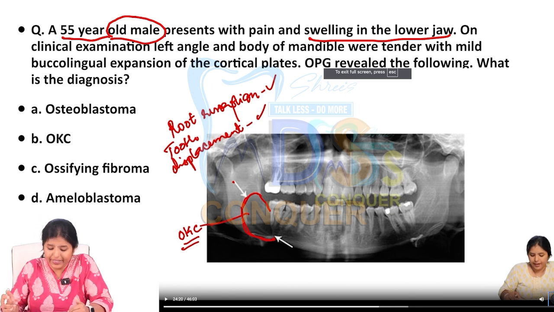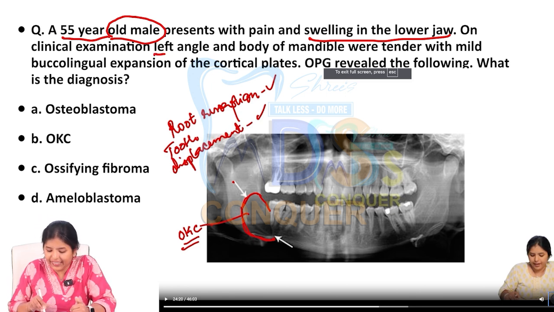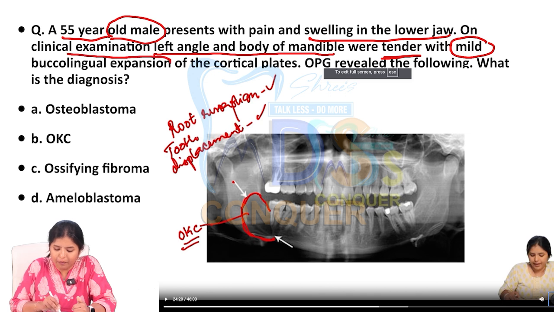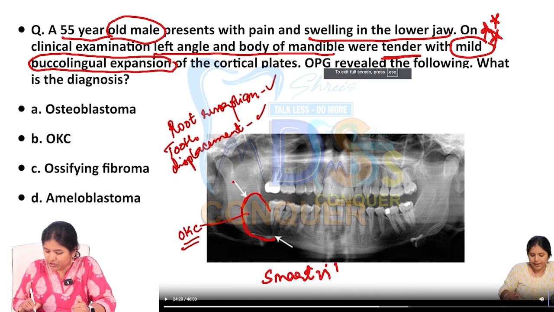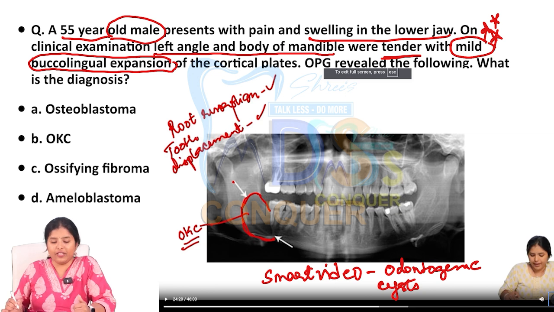Now, an additional finding he is giving is the left angle and body of the mandible are tender with mild expansion. Whenever you see this term, mild expansion, what comes? This is a key word. Many times I have told you in the class. This is again a smart video picture. This is a smart video screenshot of odontogenic cysts, okay, which you find in our website. Clearly I have mentioned there, mild expansion, and they have given an OPG.